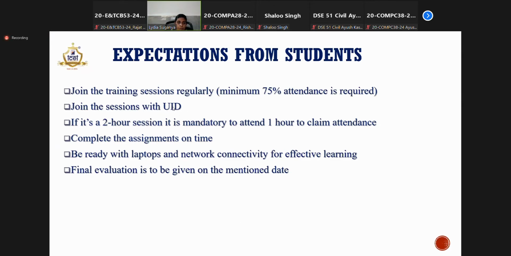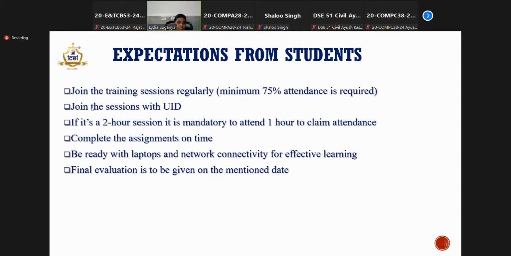So the attendance will be based on UID. If you are not mentioning your UID properly, or you are joining with another format, you might lose your attendance for that particular day. So students who do not know the new UID have to find out, and from now onwards they need to join the training sessions with the UID format. In today's meeting also, we could see a few students have not joined with the proper UID format. So this has to be taken care of in the future.